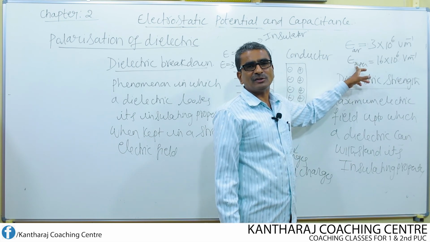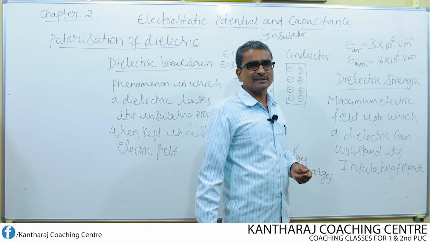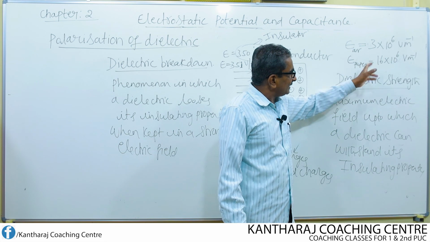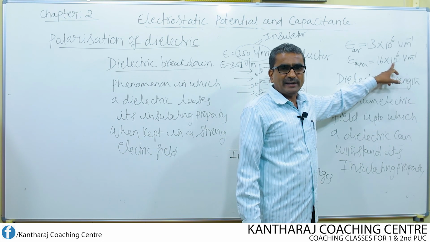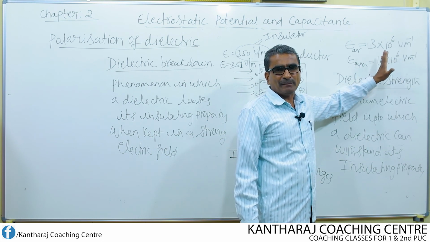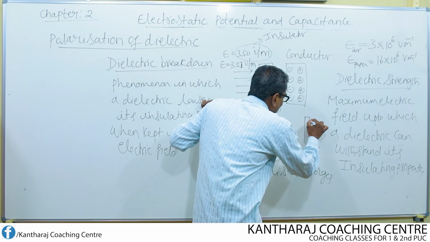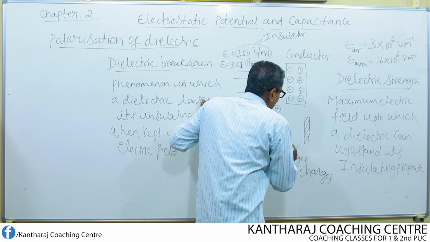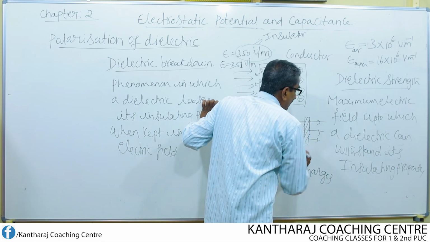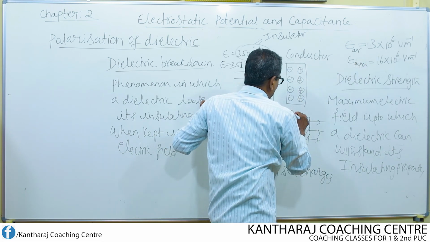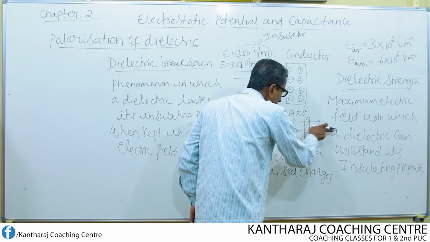Similarly, paper is a good insulator. No current can be passed through paper just as we pass current through a metallic electric wire. But paper can remain an insulator up to this electric field. It is able to bear this amount of field. If we apply an electric field to a paper sheet beyond this value, say for example 17 into 10 to the power of 6, now this paper sheet starts allowing the charges to flow.